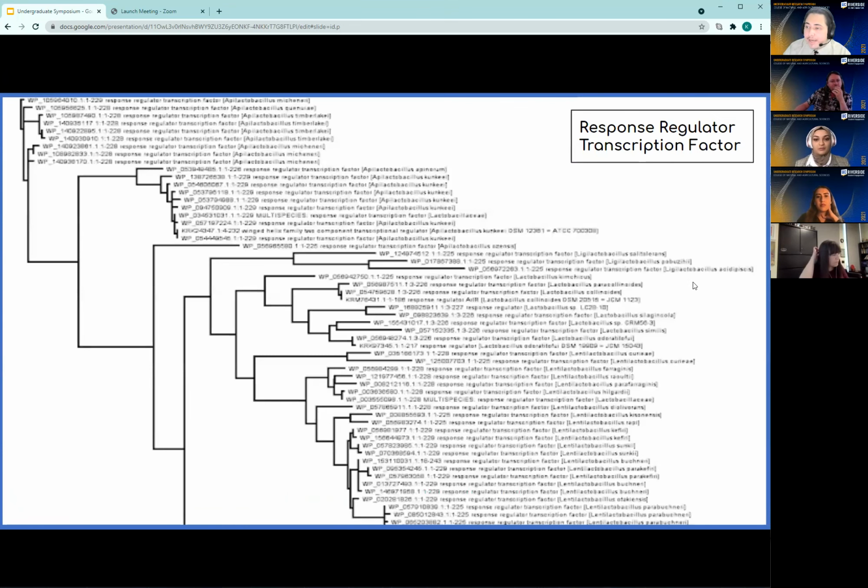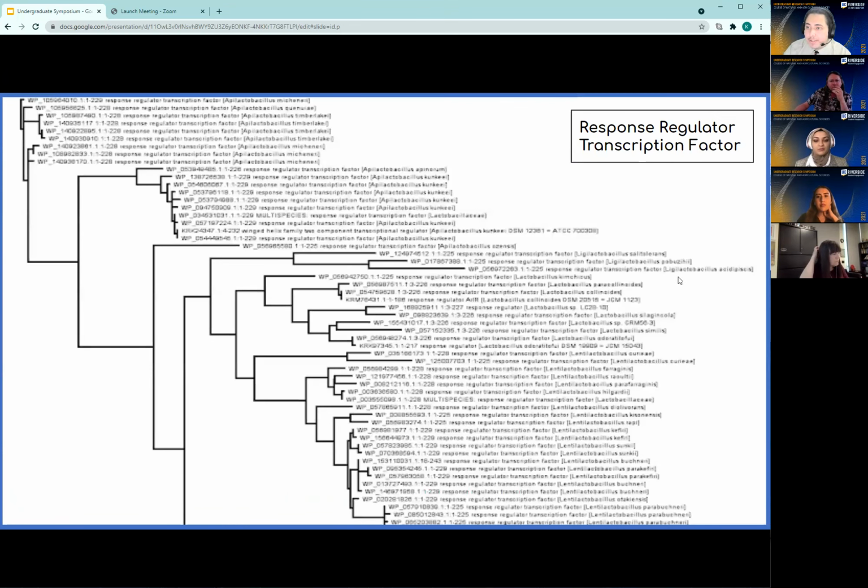And on the response regulator transcription factor gene, we found similar relationships. Again, over here, Mitchellii, Timberlakei. Over here we have kunckii. We have ozensis. Over here we have paracollonoidus, collonoidus. And these are just a few of the closely related species out of the many that have shown up on these gene trees.